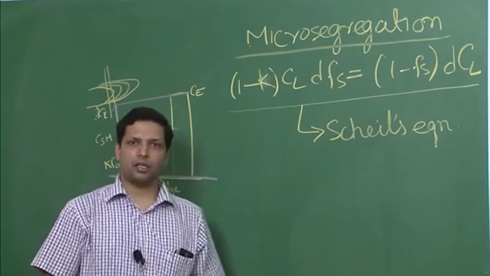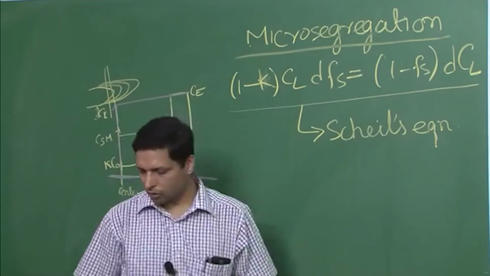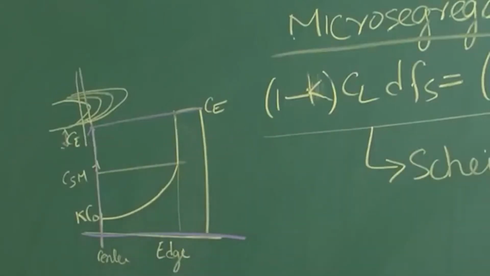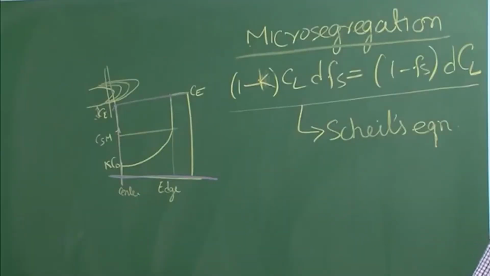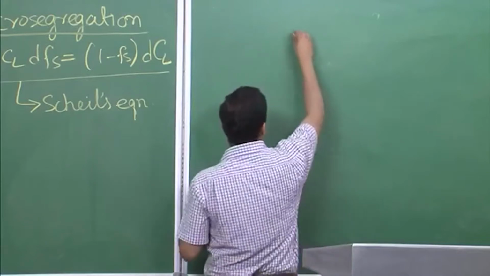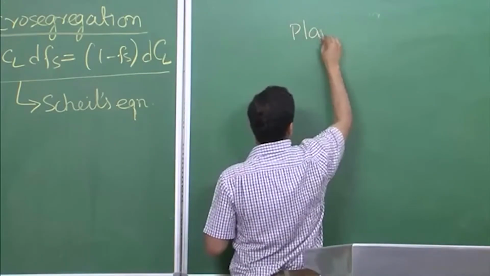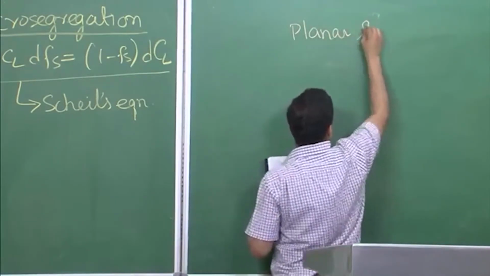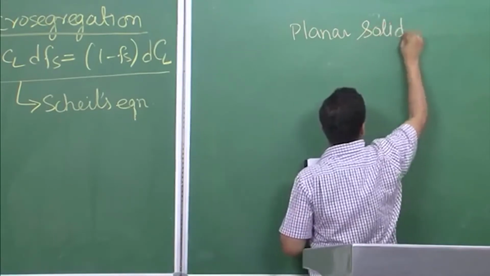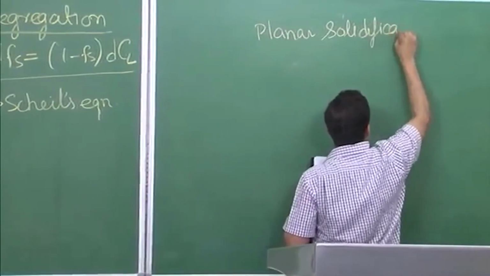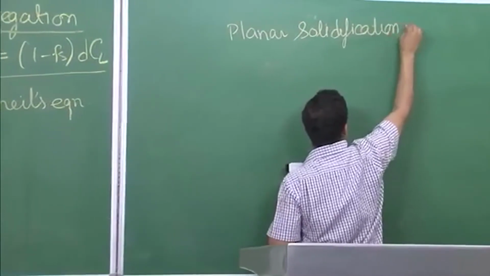Having said that, it's time for us to move on to a little bit higher complexity of the problem, which is planar solidification of polyphase alloys.